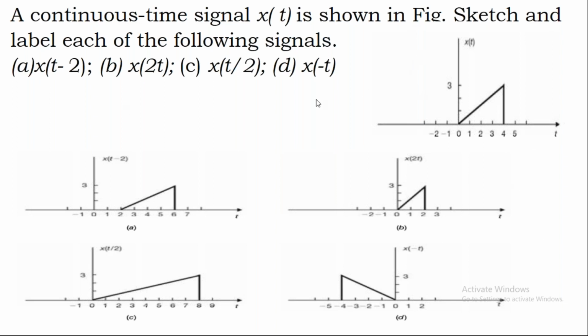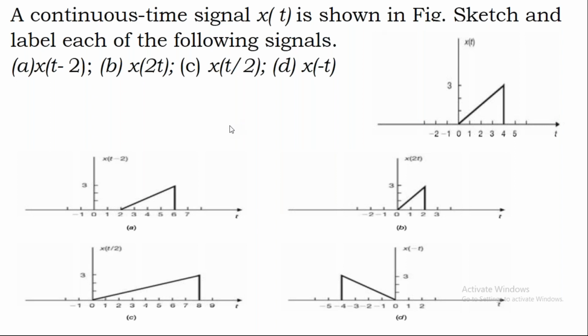What we have to do here is, this is the signal x of t which is given to us. He has asked us to plot x of t minus 2, x of 2t, x of t by 2, and x of minus t. Now try to understand the question carefully. When you understand the question, automatically you can solve it very easily.